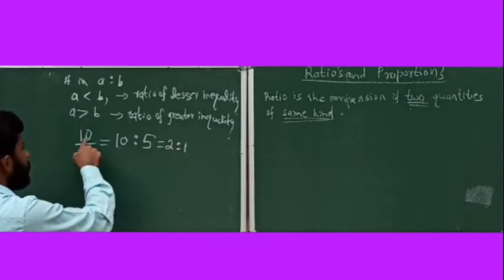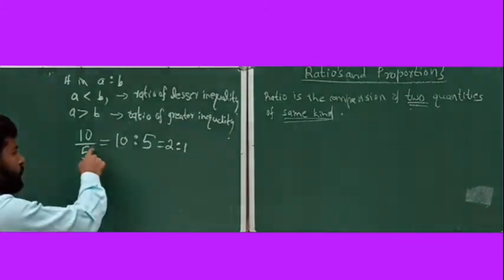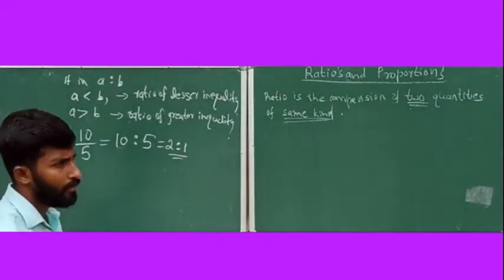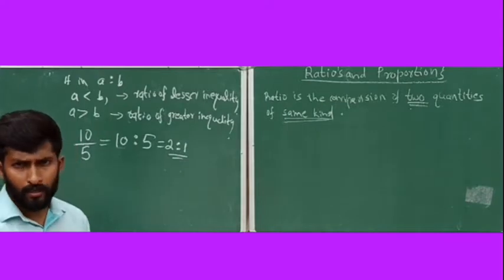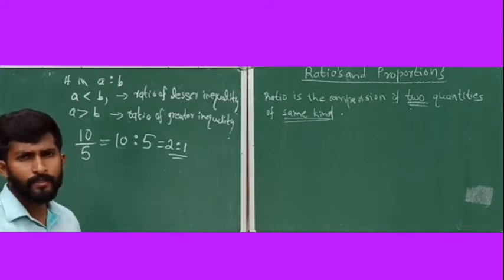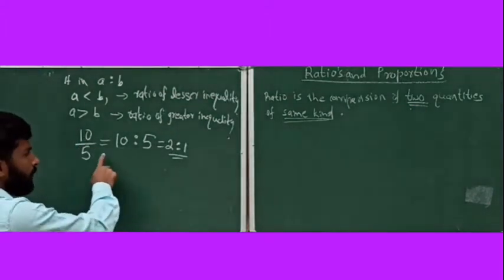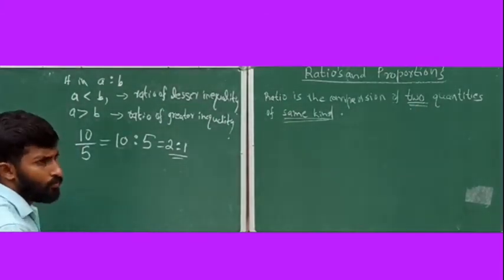Therefore the ratio of the numbers 10:5 is equal to 2:1. Remember, it's a very important condition. Whenever ratios come, you need to write ratios in the simplest form.